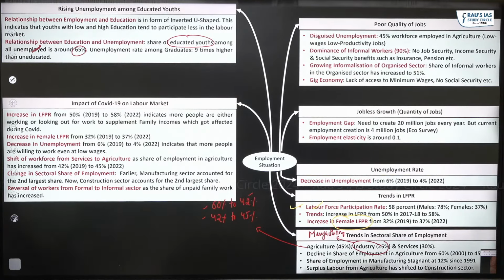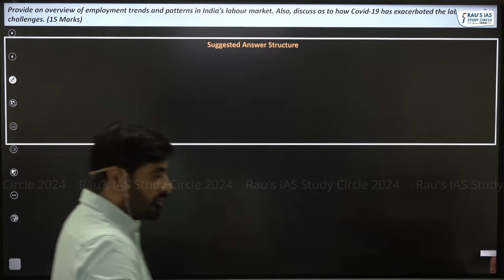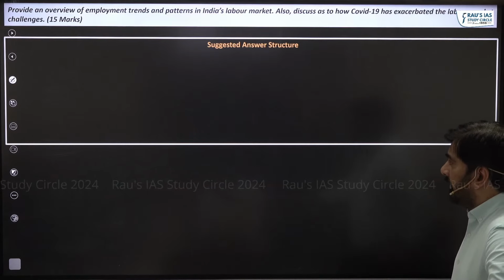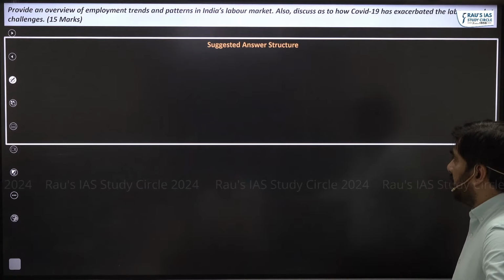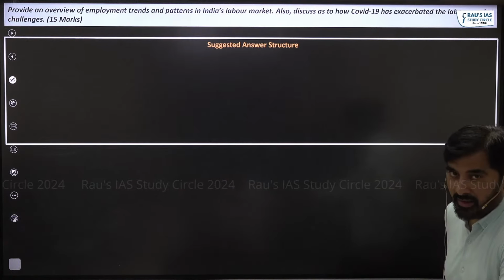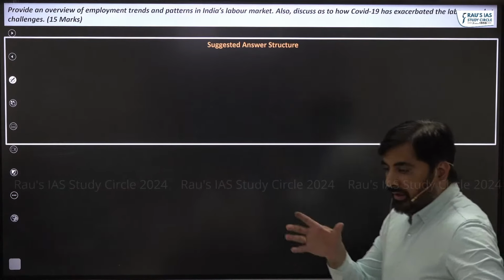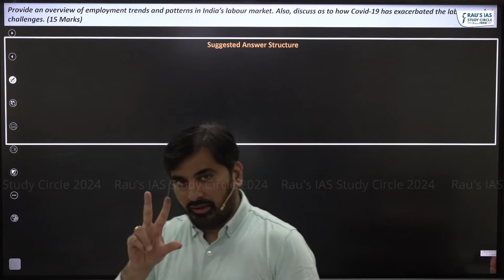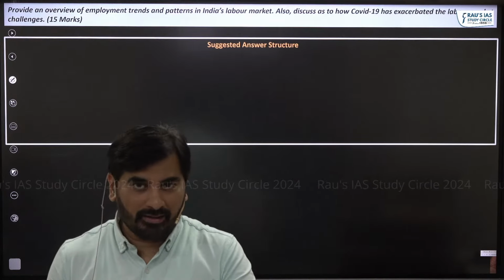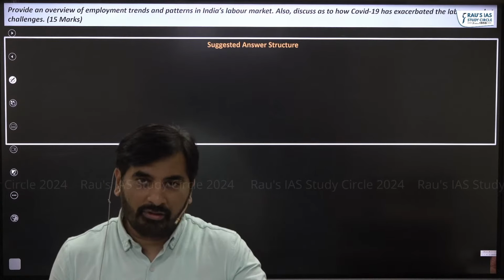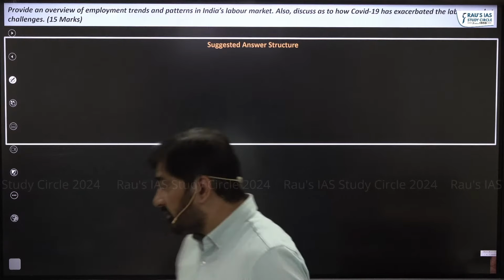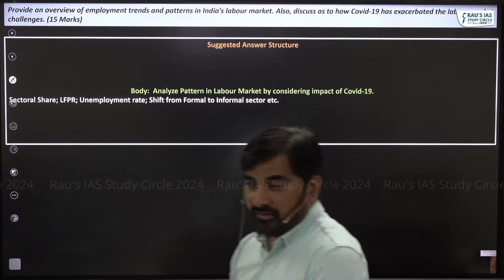So let's look at the mains practice question. Look at this question. The question is, provide an overview of employment trends and patterns in India's labor market, and also discuss how COVID-19 has impacted the labor market. So obviously, in the body of the answer, there should be two dimensions for sure. The first dimension is employment trends and patterns in the Indian economy. And the second dimension is how COVID has impacted these employment trends and patterns. So this will be the body of the answer.